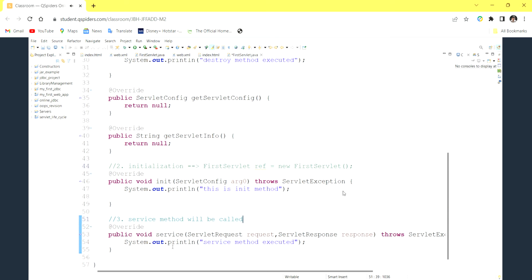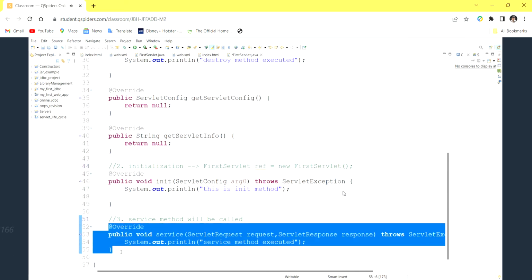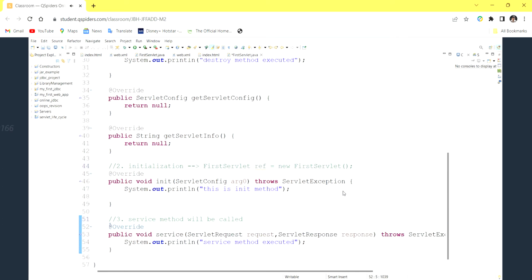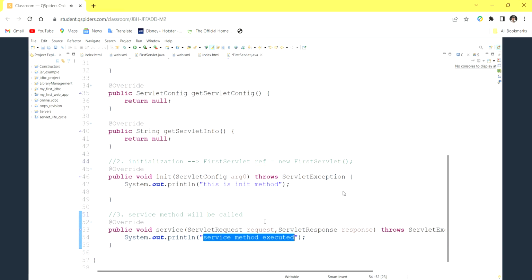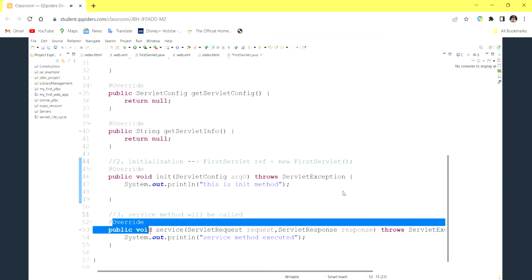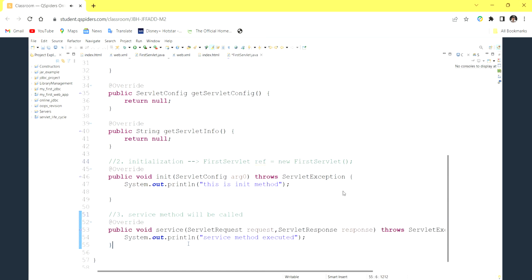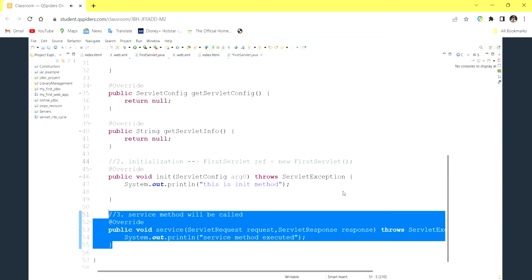How is the service method going to be called? With the help of this reference variable. It's a non-static method, so I can call this method with the reference variable. That's why the service method is called. It is going to print that the service method executed. If you send request again and again, using this reference variable it is always going to call the service method only. Repeatedly it is going to call the service method.